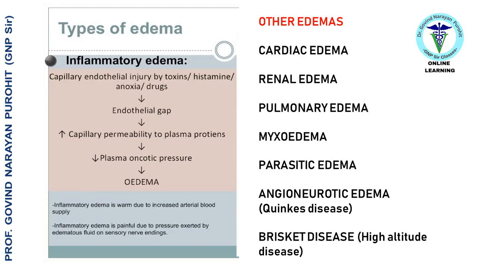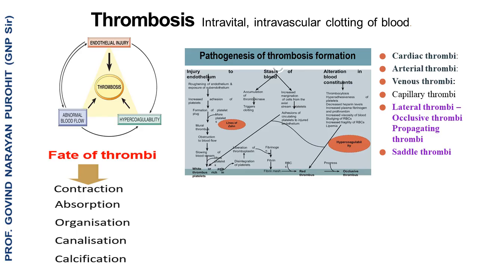and brisket disease. Next we discuss thrombosis, in which a thrombus is an intravascular clotting of blood. There are different types of thrombi, each with a specific cause and effect, which are shown here. The pathogenesis of thrombus formation is also shown and the fate of the thrombi are also shown for understanding.